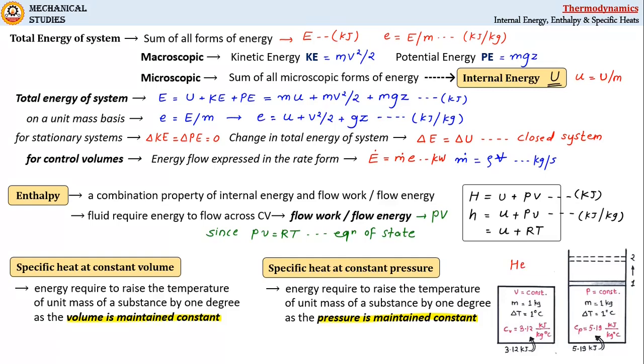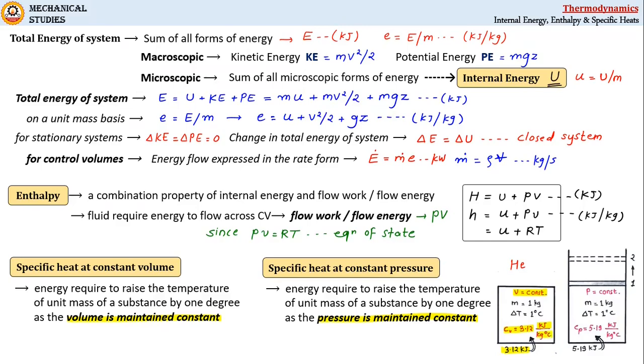You can see here in the first case, 3.12 kilojoule of heat is to be supplied to 1 kg of helium gas to increase its temperature by 1 degree Celsius when the volume is held constant, and that's why the specific heat of helium gas is 3.12 kilojoule per kg degree Celsius.